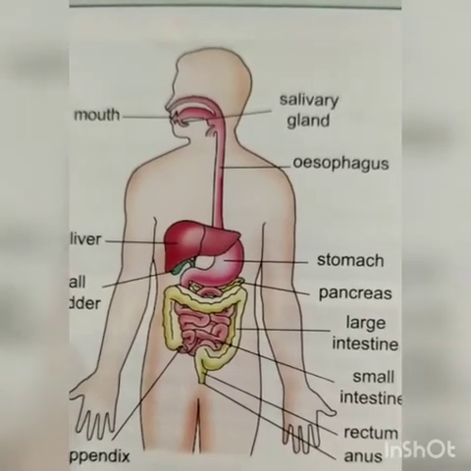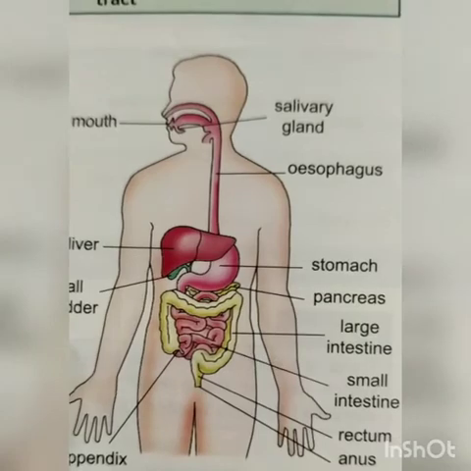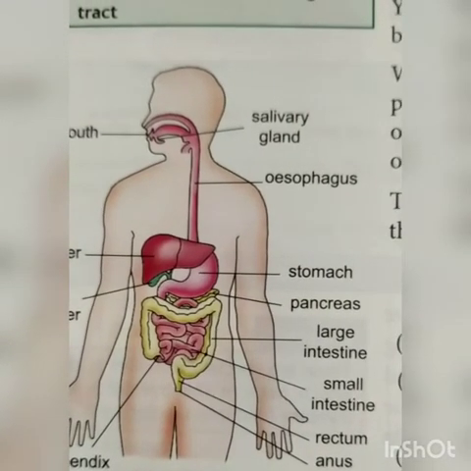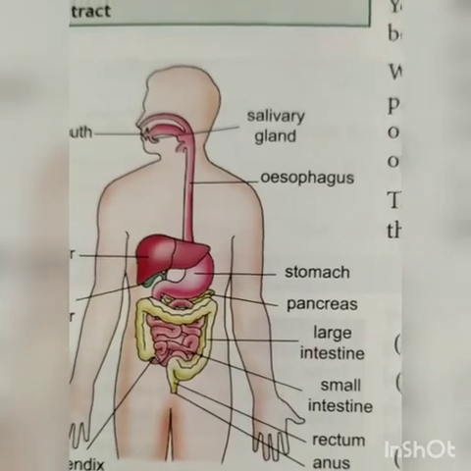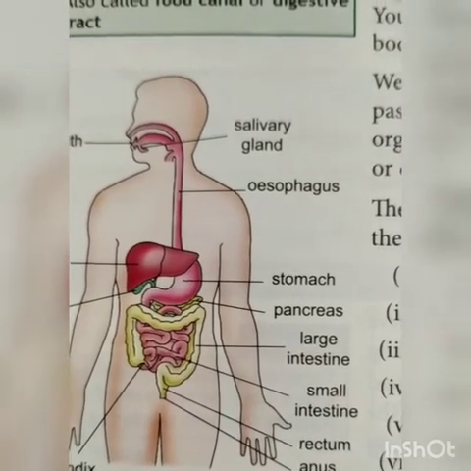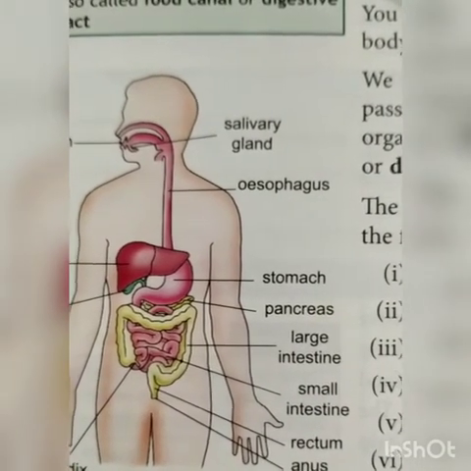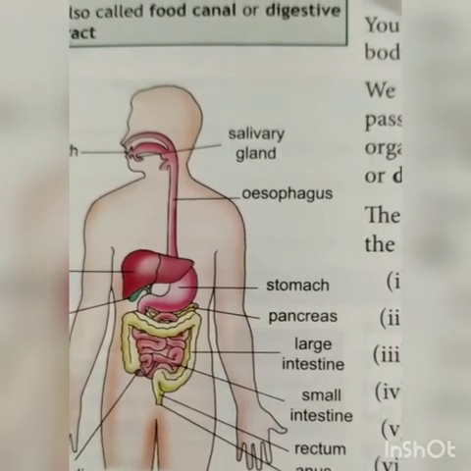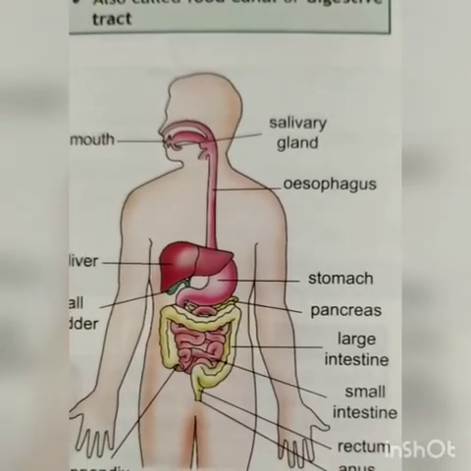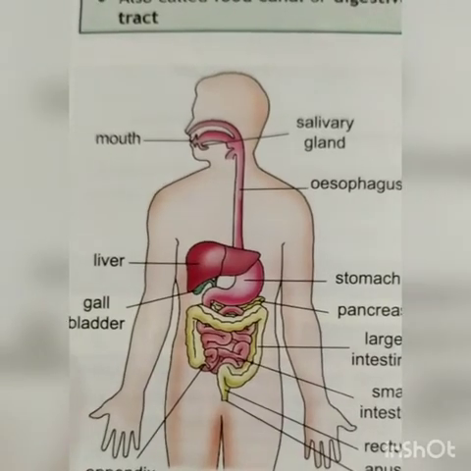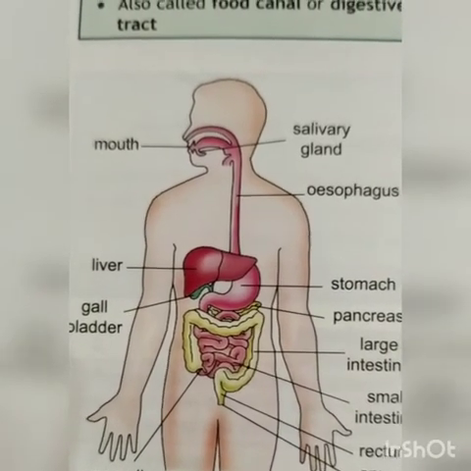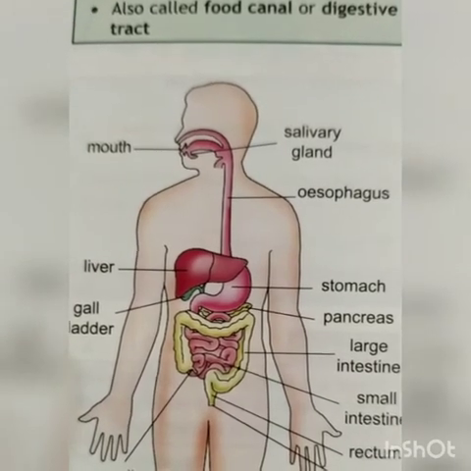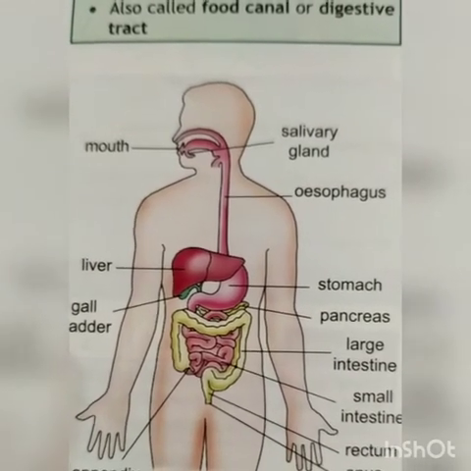Pancreas secretes pancreatic juice. Pancreatic juice breaks down fats completely into fatty acids and glycerol. Pancreatic juice also breaks down starch, carbohydrate, and proteins into simpler forms. The walls of small intestine secrete a digestive juice called intestinal juice. Intestinal juice breaks down the starch carbohydrate completely into the simplest sugar called glucose and the proteins into amino acids.